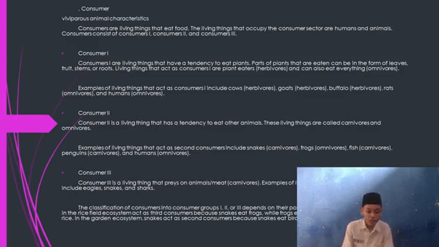Consumer 2 is a living thing that tends to eat other animals. These living things are called carnivores and omnivores. Next, consumer 3, the last. Consumer 3 is a living thing that preys on animals or meat, carnivores. Examples of living things that are consumer 3 include eagle, snake, and shark.